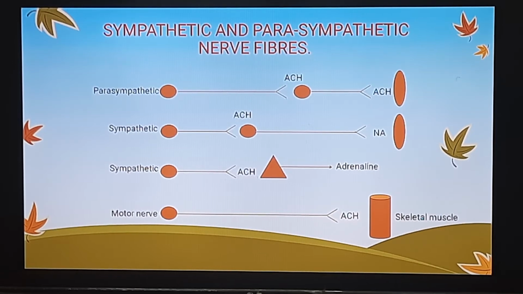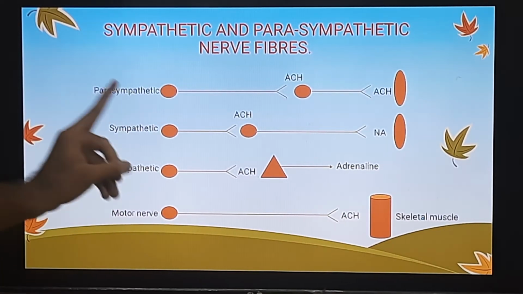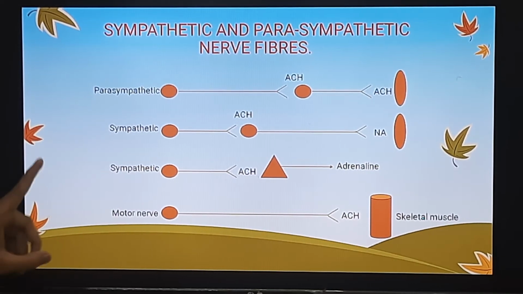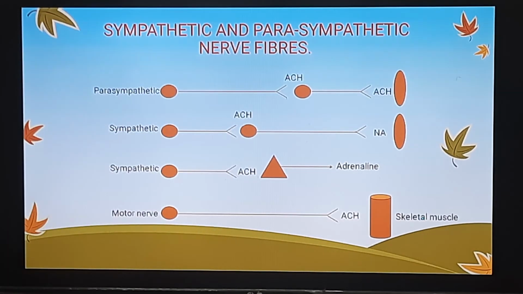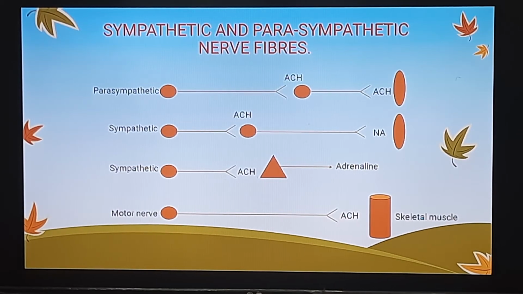Now let's take a look at the postganglionic nerve fiber. The postganglionic nerve fibers of the parasympathetic nervous system are basically short. On the other hand, the postganglionic nerve fibers of the sympathetic nervous system are long. So this is the second main important difference.